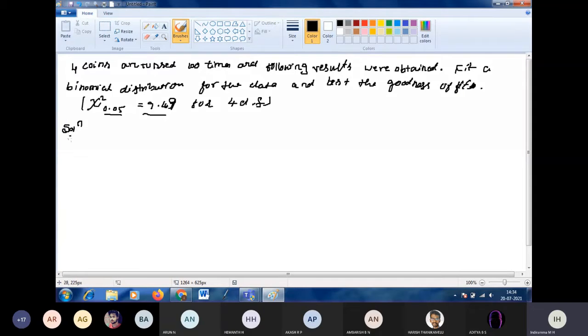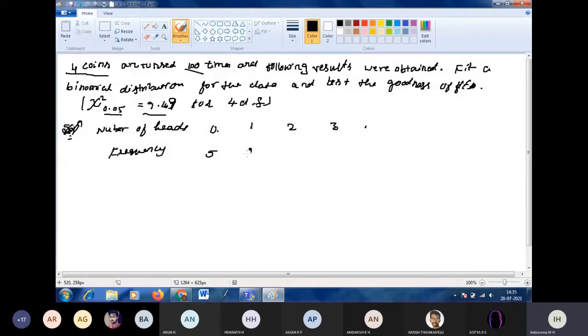Before going to the solution, we have to take the data. Write down the number of heads and the frequency given. The number of heads is 0, 1, 2, 3, 4. So 4 coins were tossed 100 times. The number of heads is 0 five times.